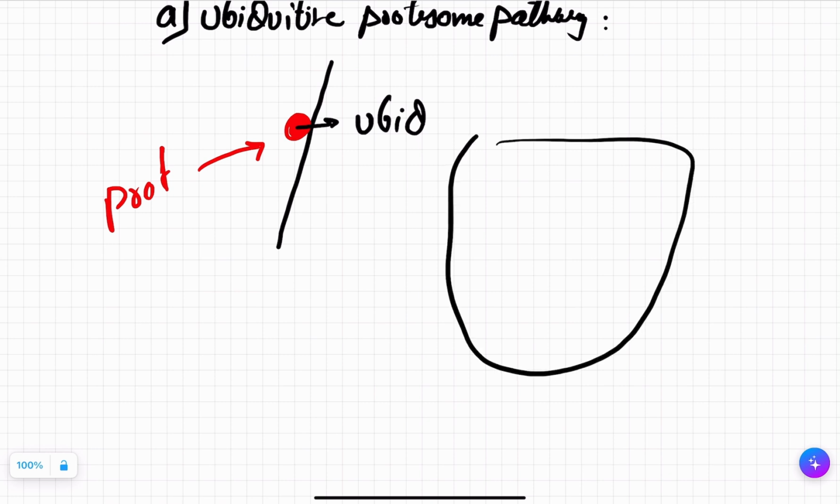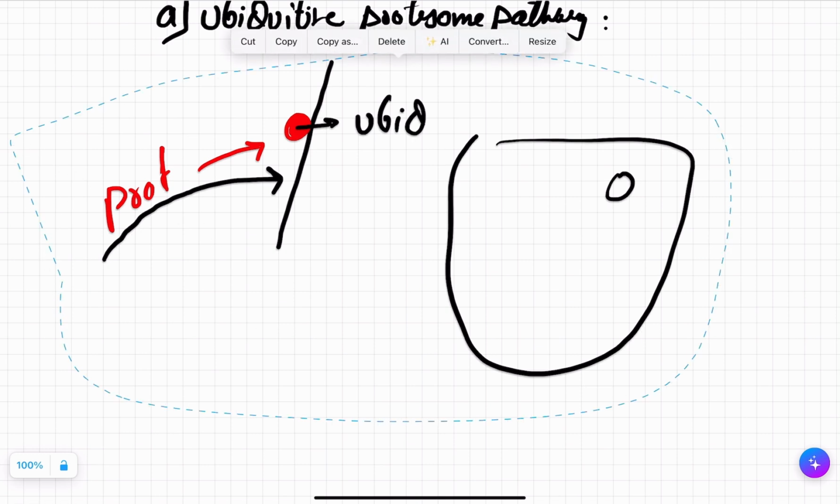It wants to destroy a protein, but all proteins of the cell are almost alike. How will you differentiate which protein you have to destroy and which you do not? So this ubiquitin will go to a protein and attach to it. Now your proteasome knows that you have to destroy this protein. So ubiquitin just acts as a tagging part and the proteasome destroys it.